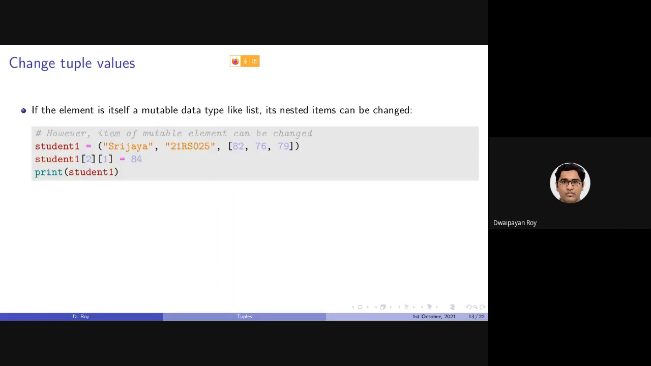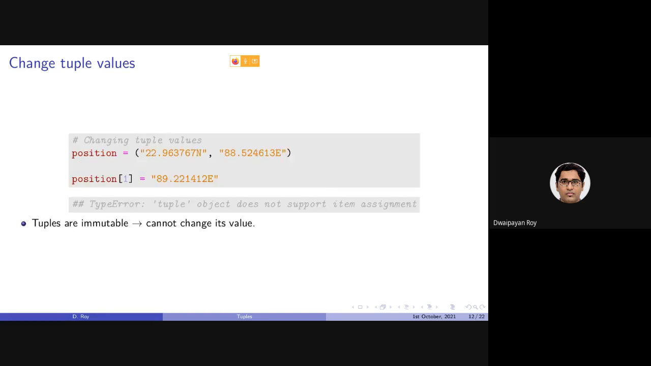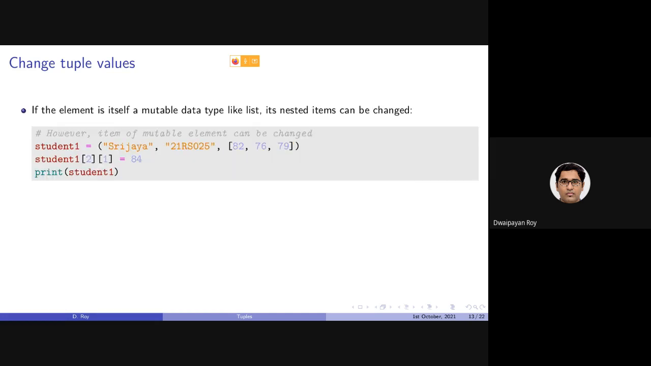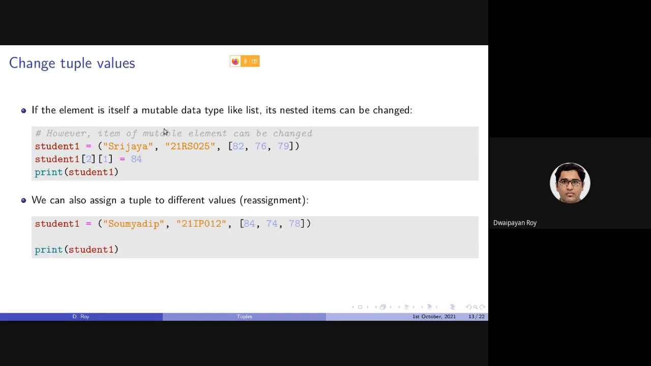So the bottom line is, if an individual item in a tuple is of type mutable, then we can actually update it. But here, as tuples are immutable, we cannot change the individual values unless they are mutable. And also, we can reassign or assign a new tuple with a different value as well.